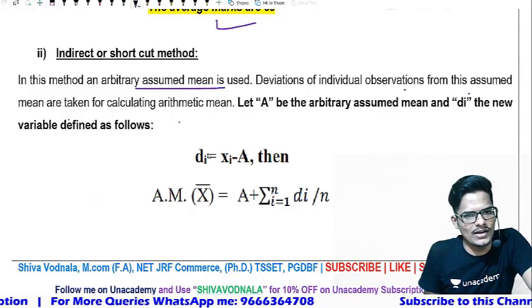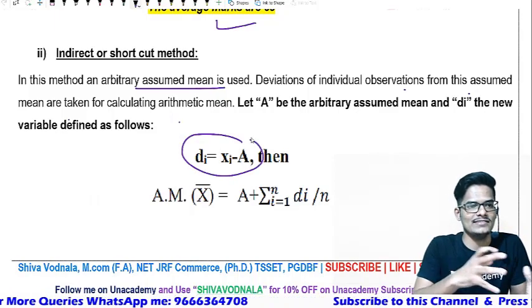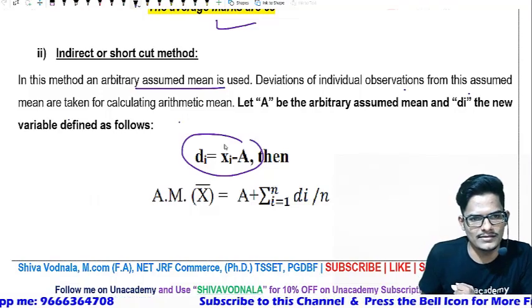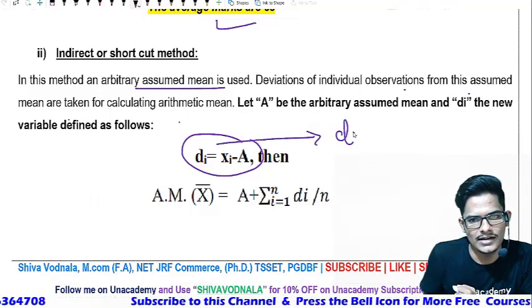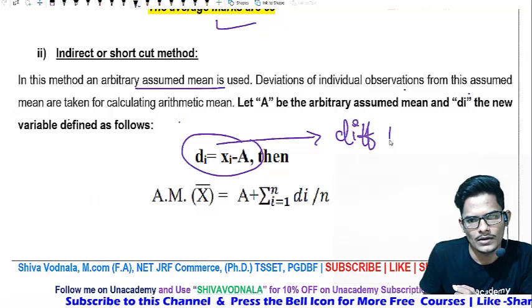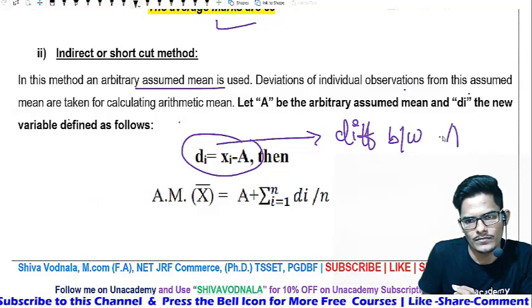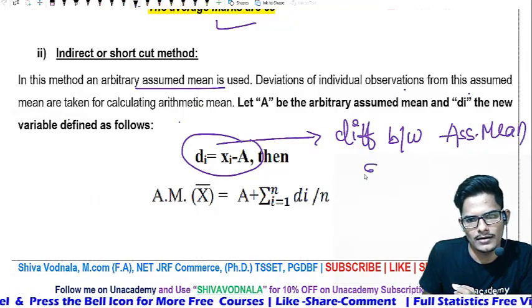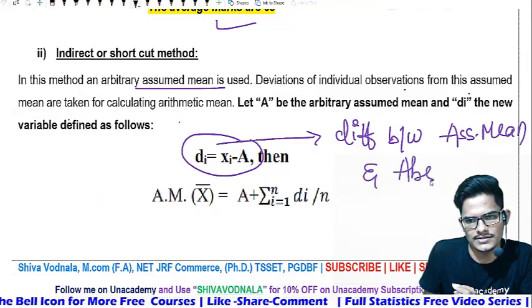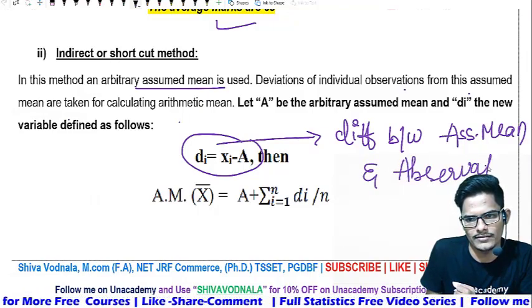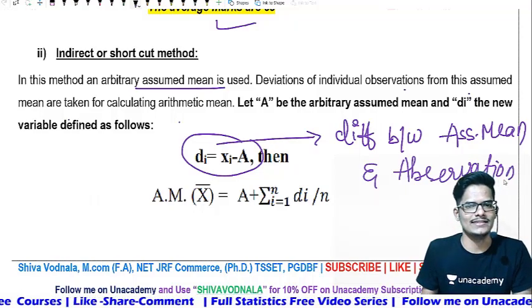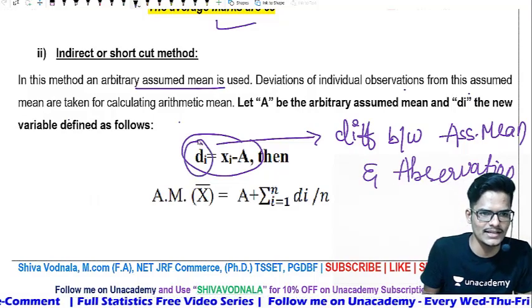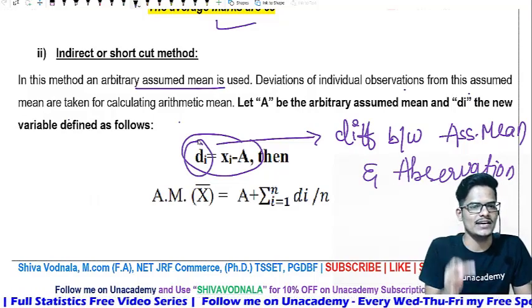So the formula for this deviation, that means the difference between the observations and the assumed mean. The difference between the assumed mean and the set of observations given in the question is called a deviation, which is indicated by di. di is nothing but the difference or deviation.